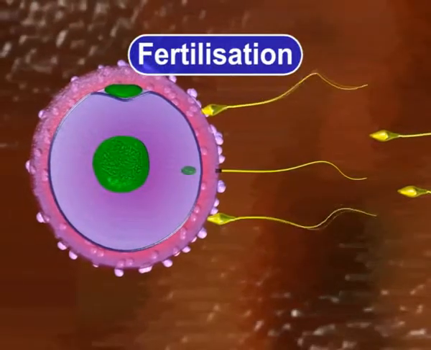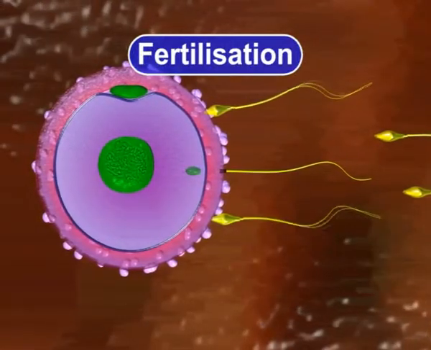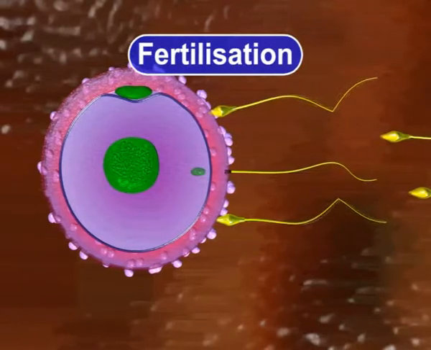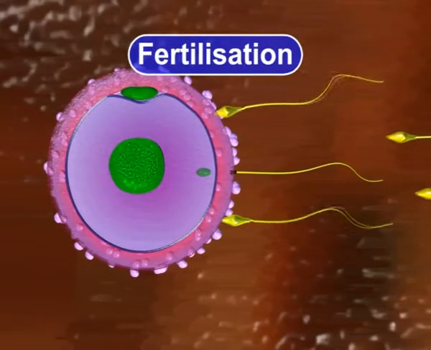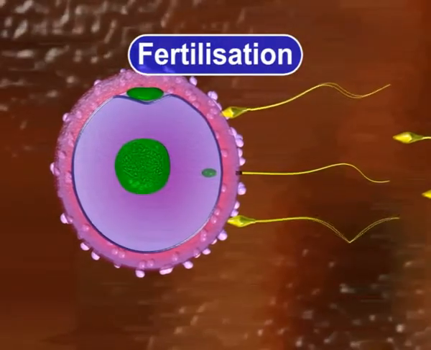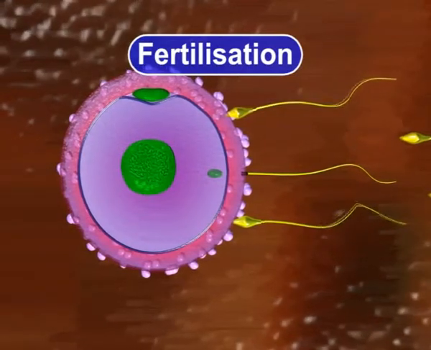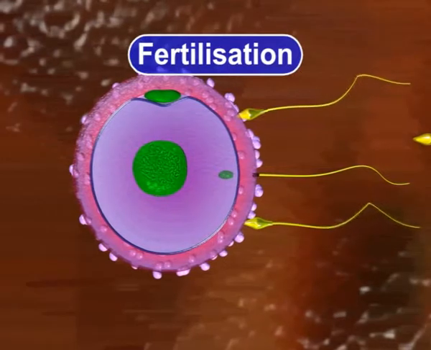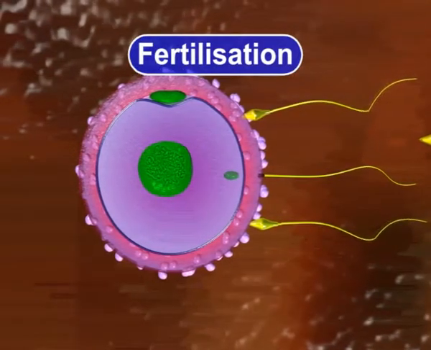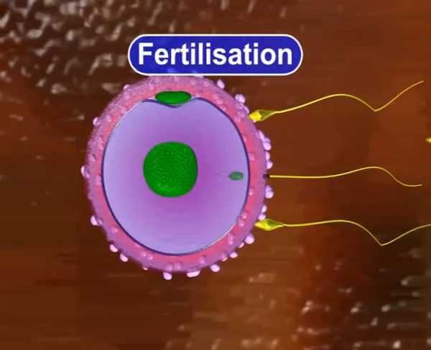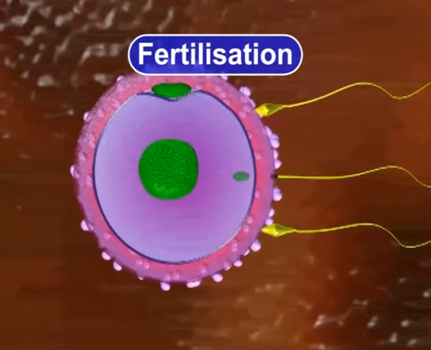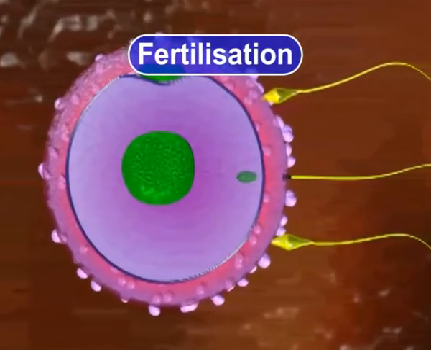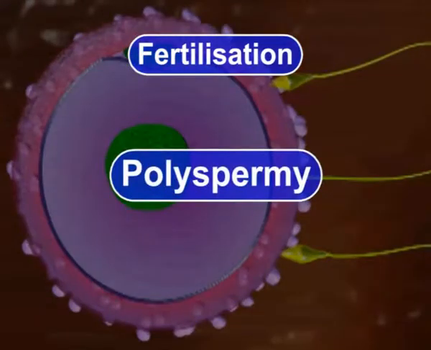The egg is said to be activated after fusing with a single sperm cell, thereby changing its cell membrane to prevent fusion with other sperms. Therefore, the sperms that have not yet bound to the zona pellucida will no longer be able to bind, thereby preventing polyspermy.